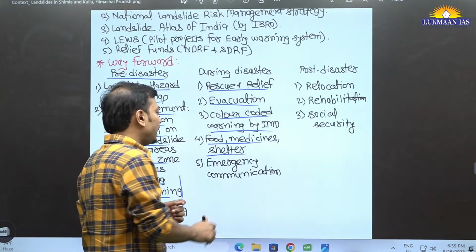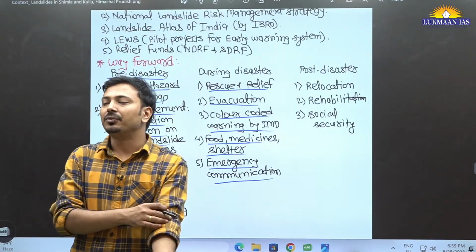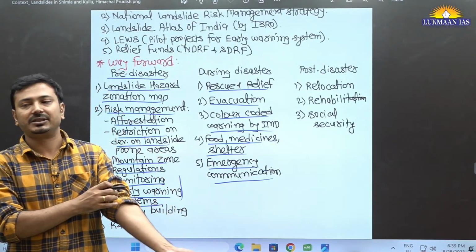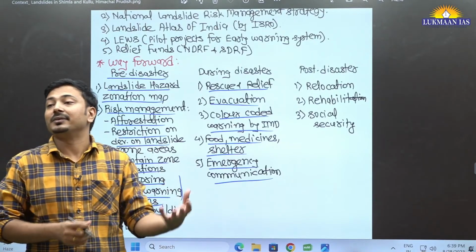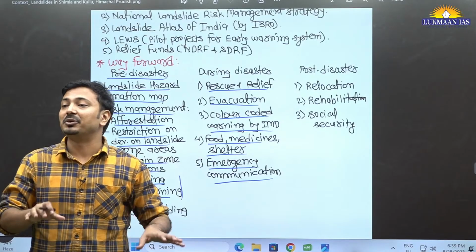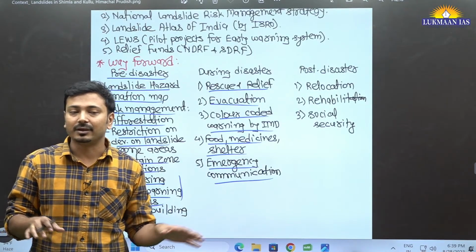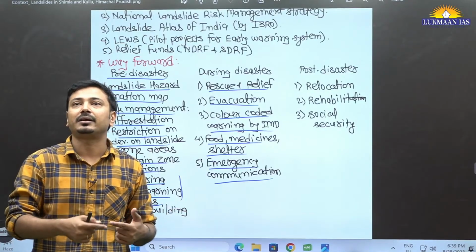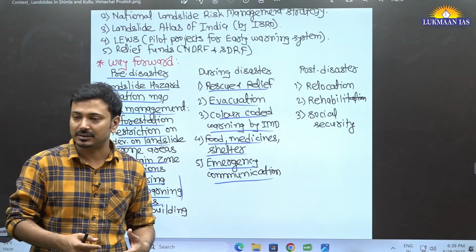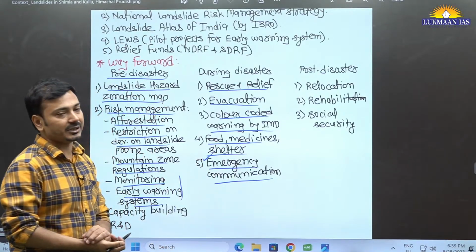Then emergency communication. Because of landslide, there can be failure of power lines and telecommunication lines. Because of that, there can be a complete gap in communication. There can be a situation of chaos. So an immediate alternate communication system should be in place, and this is very important: emergency communication.